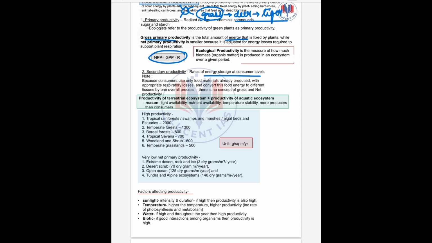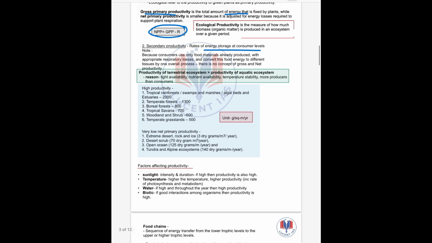So let us see some areas of high productivity. First is the tropical rainforest, which has the highest productivity. Then temperate forest, boreal forest, tropical savanna, woodland and temperate grassland. Then let us see the areas of very low net primary productivity: extreme deserts, desert scrub, open ocean, and tundra and alpine ecosystems. These areas have very low primary productivity. For comparison, I have given the figures.